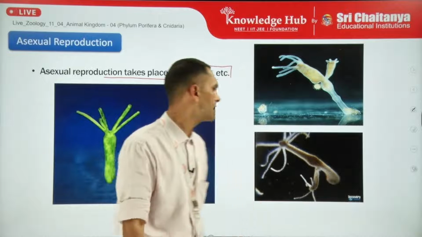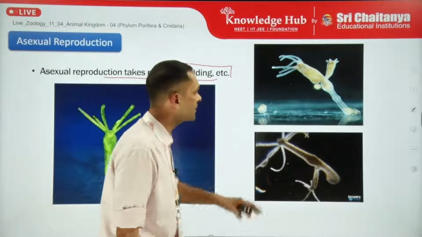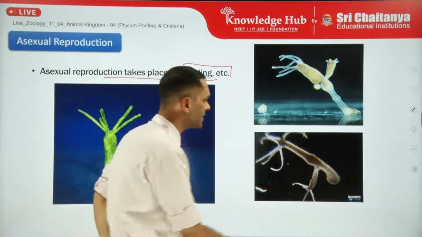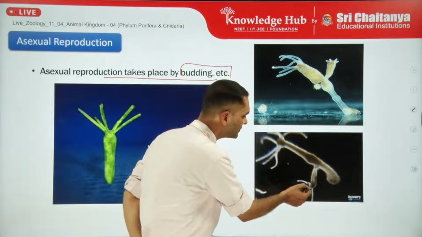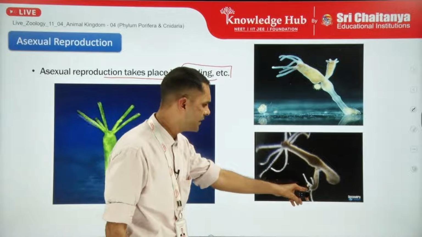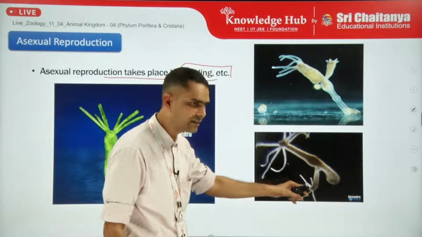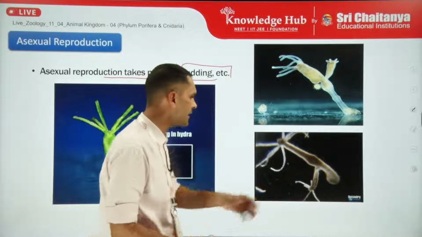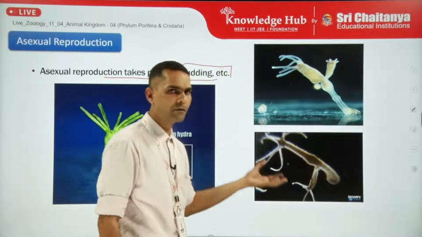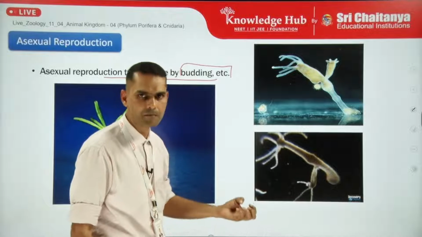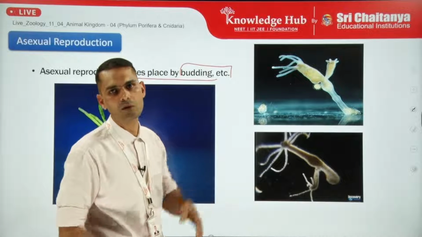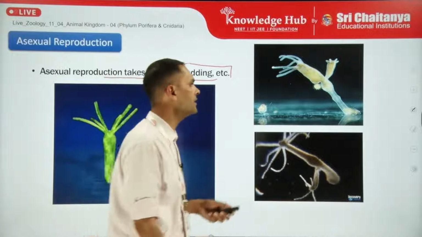Similarly, we can see that these examples are live figures. We can see that the young hydra is budding and is also having its mouth part develop tentacles. So sooner or later it will get detached from the parent body, it will get attached to the solid substratum, and it will again continue to grow as an adult hydra, right?